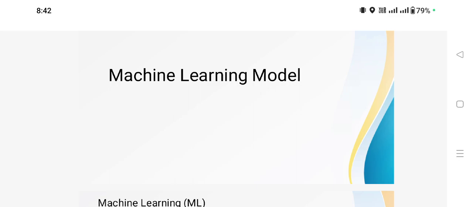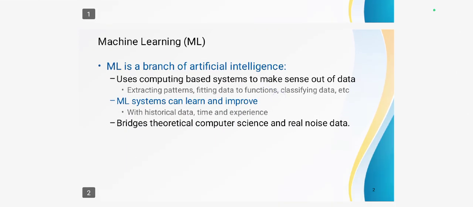Today in this video, we'll be discussing the most important and fundamental topic, which is the machine learning model. Then the history of machine learning model. Machine learning was developed in 1952. Then what is meant by machine learning? Machine learning is the branch of artificial intelligence that learns algorithms automatically and improves their performance.